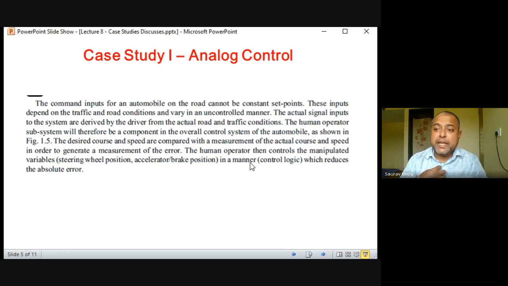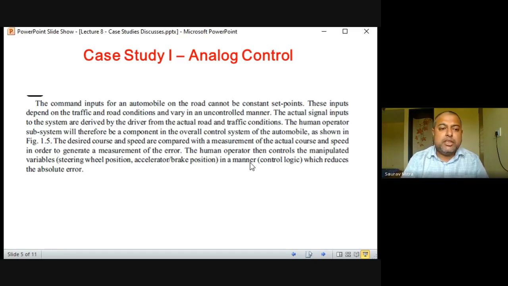So we are the best brain. The actual brain inside the car is the microcontroller, but that is also at our disposal. So the main controller in the whole system is the driver. The way the driver perceives the car condition and the road condition, depending on that we instruct the vehicle. The controller inside the vehicle takes our command and interprets it into a mechanical language, and that is given to all the different system components of the vehicle, and the components act accordingly.